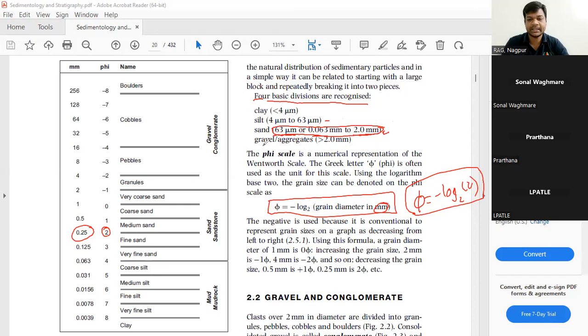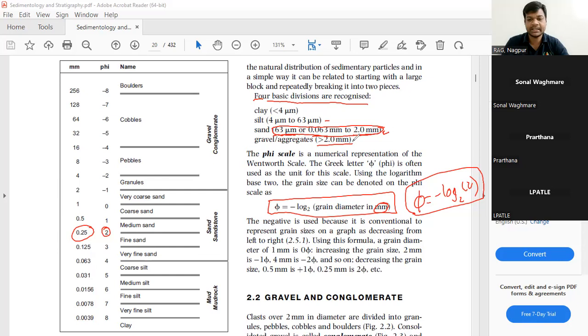And then the last one is the gravel or aggregates, which is anything more than 2 mm in diameter.